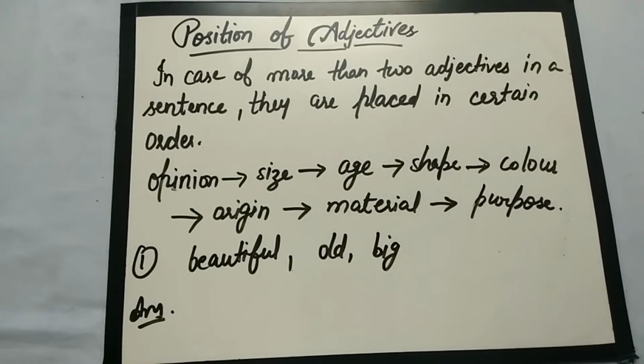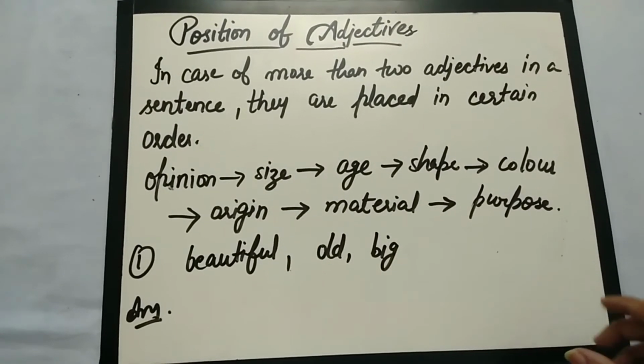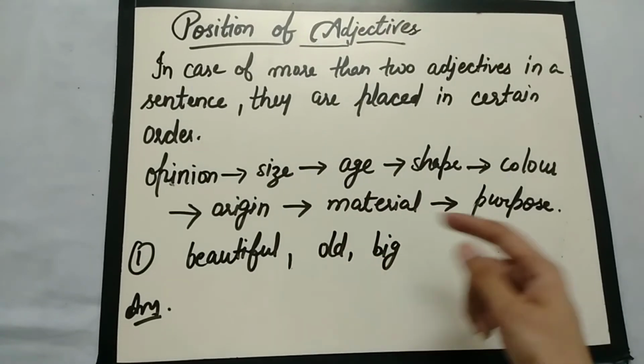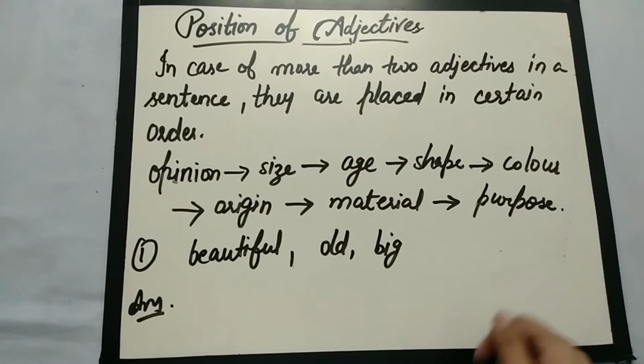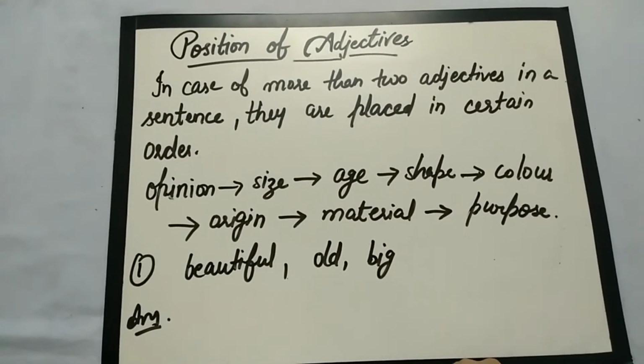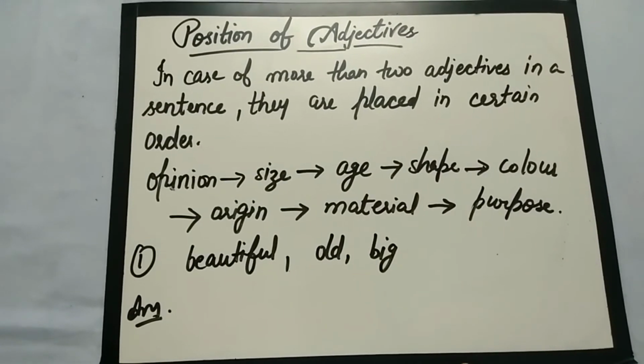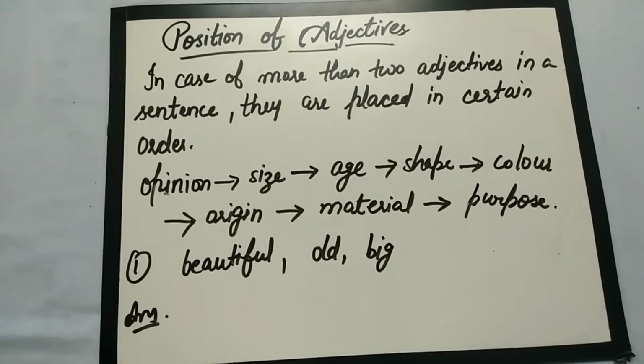But when we have two or more adjectives in a sentence, they are placed in a certain order, and this order follows in this way. First of all, we write the opinion, secondly the size, then the age, then shape, then color, then origin of the noun, then material of the noun, and then the purpose of the noun.